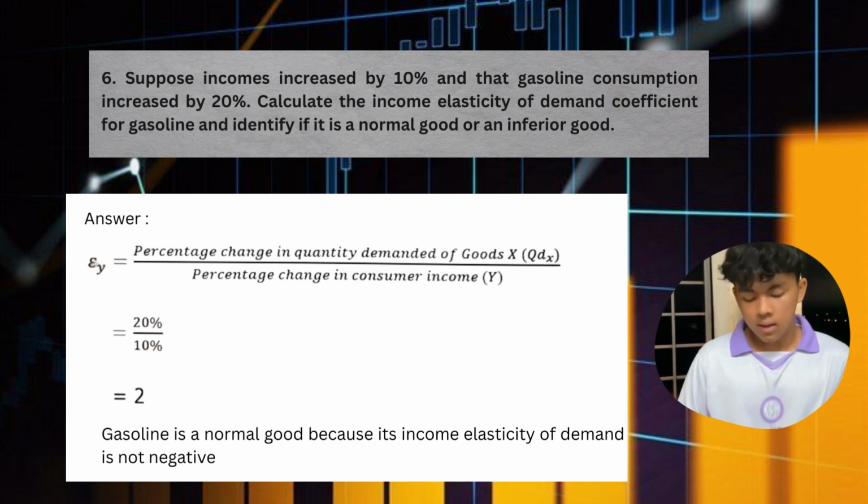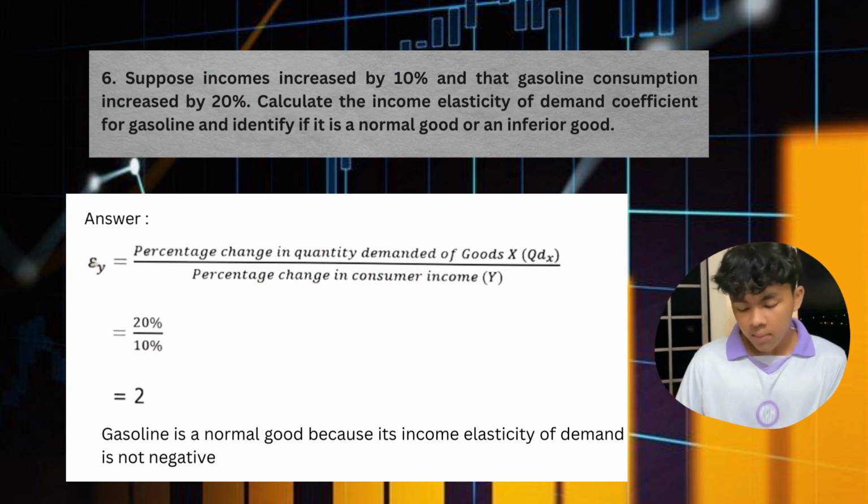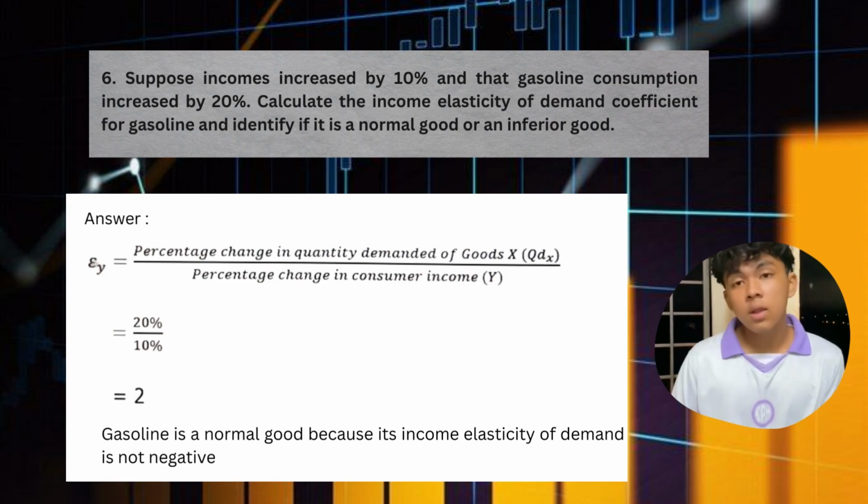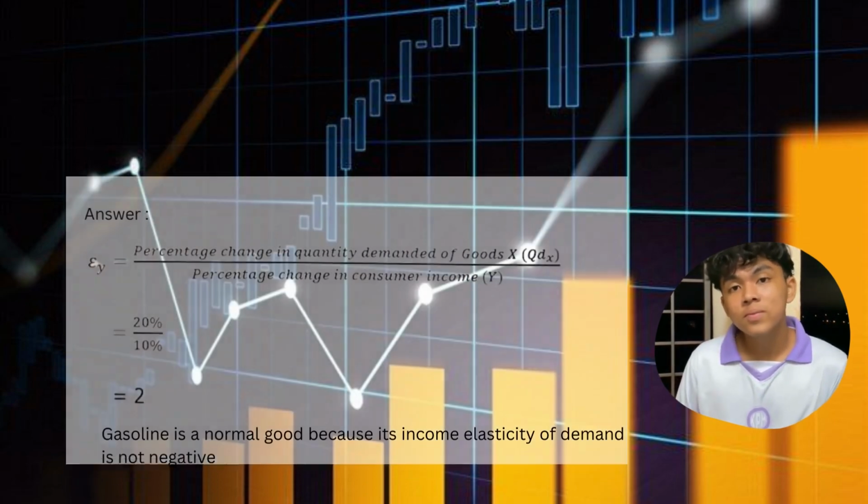So gasoline is a normal good because its income elasticity of demand is not negative. Thank you.